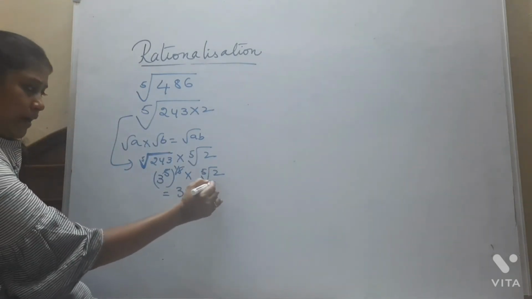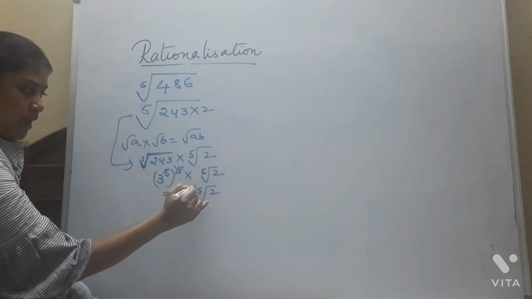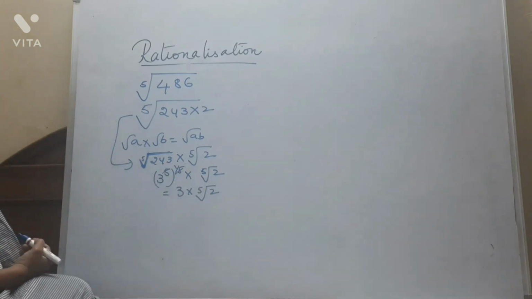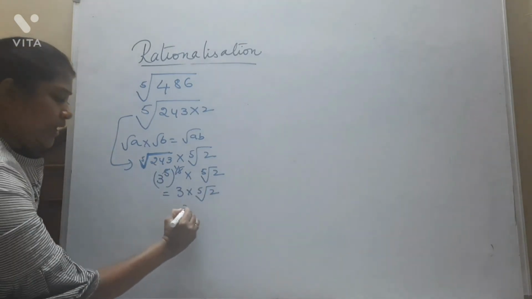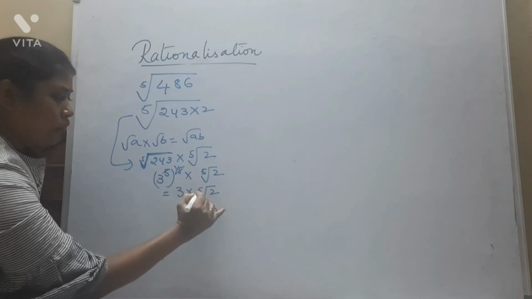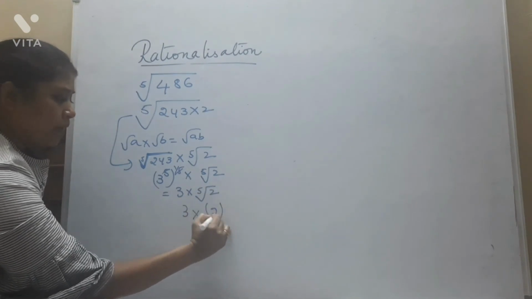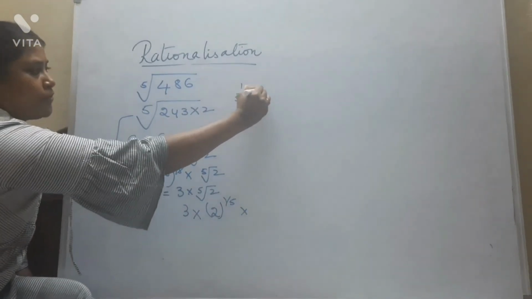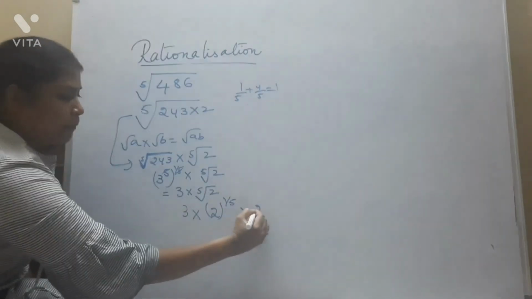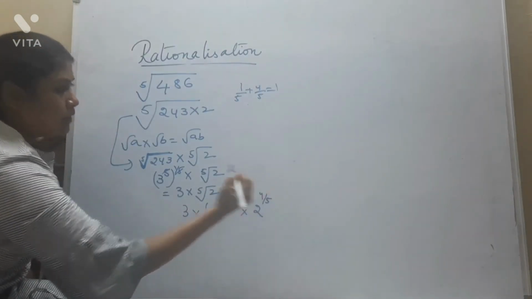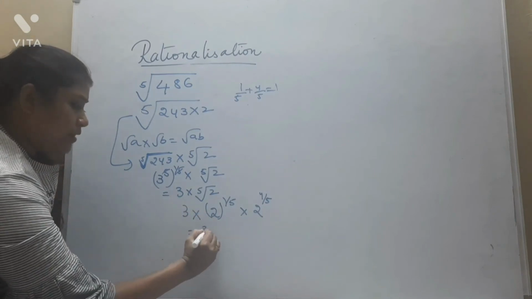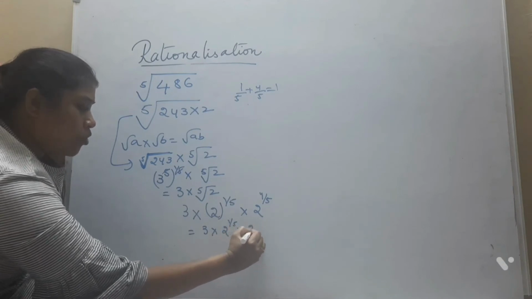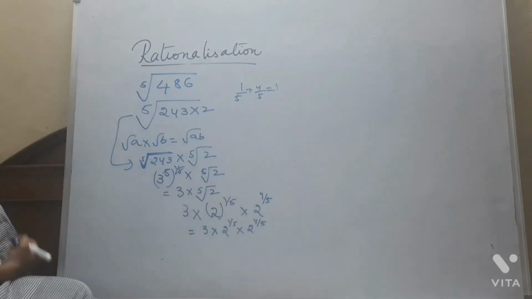Now we need to find the rationalizing factor. That means with what number I have to multiply this 5th root of 2 to get a rational number. Very simple, guys. 5th root of 2 can be written as 2 power 1 by 5. Now we know that 1 by 5 plus 4 by 5 is 1, is it not? So simply you multiply with 2 power 4 by 5. Now see, 3 into 2 power 1 by 5 into 2 power 4 by 5.